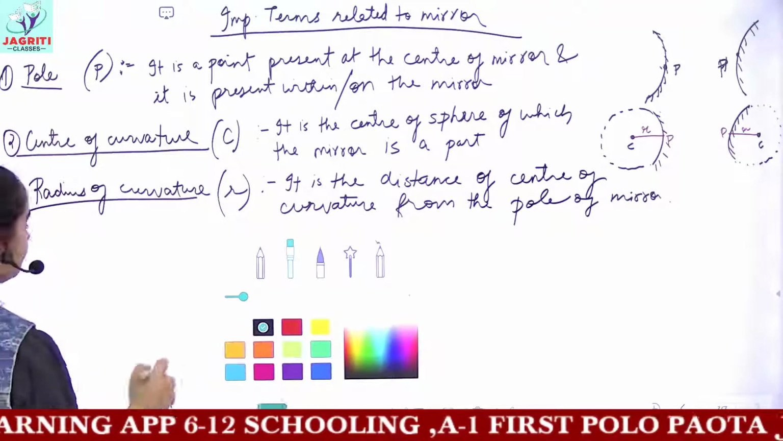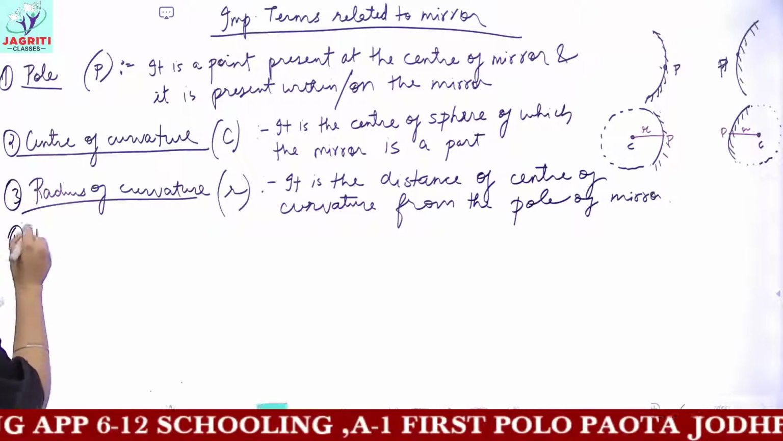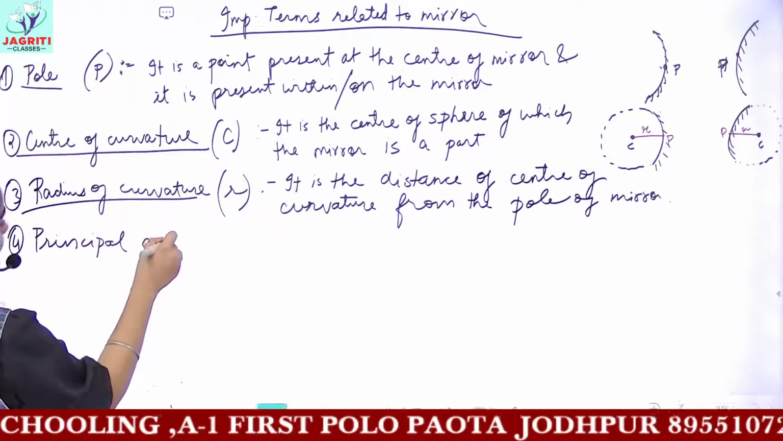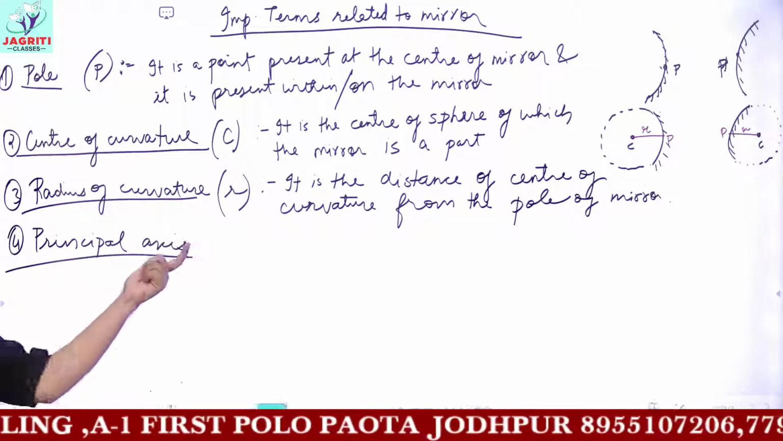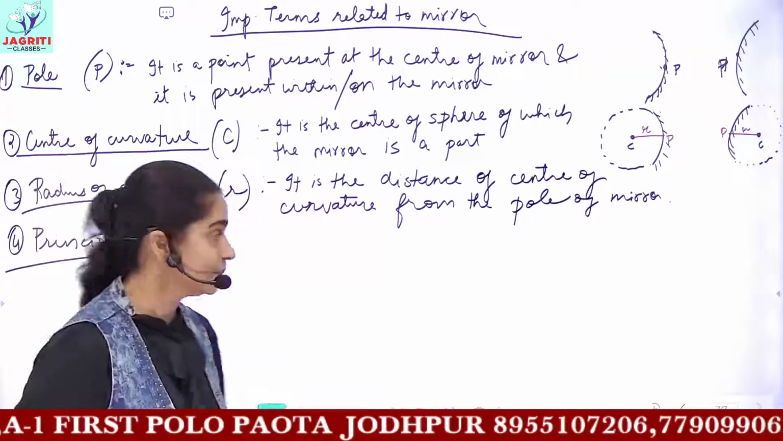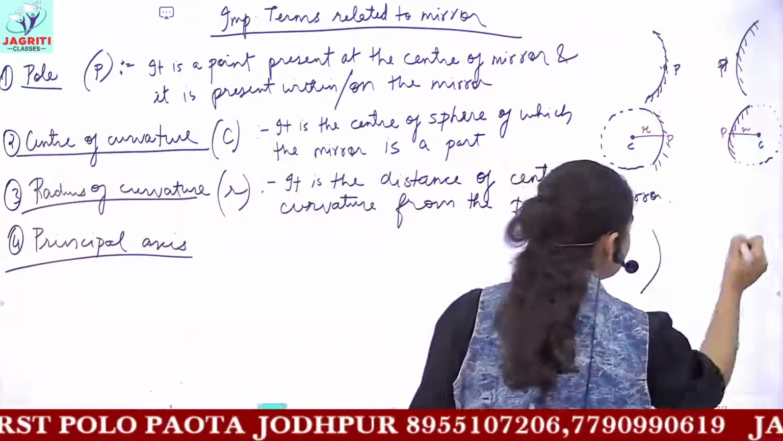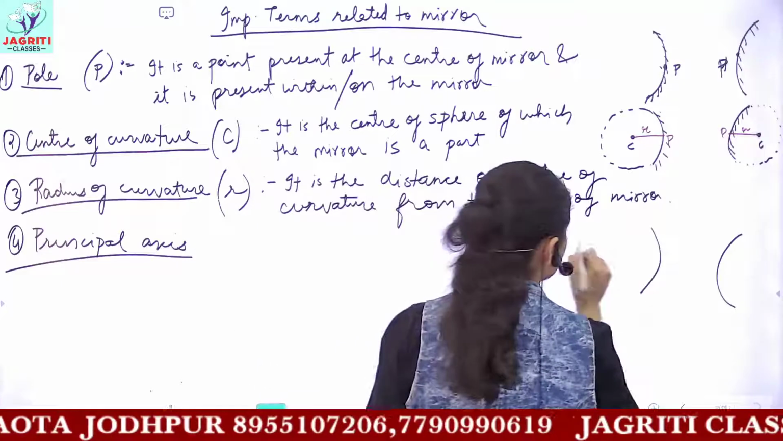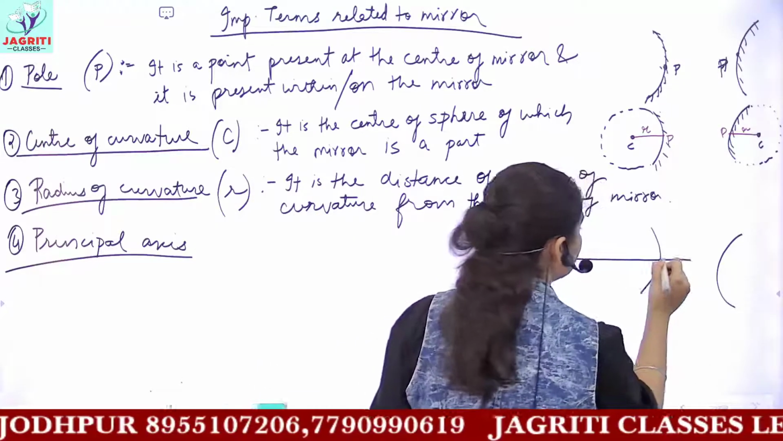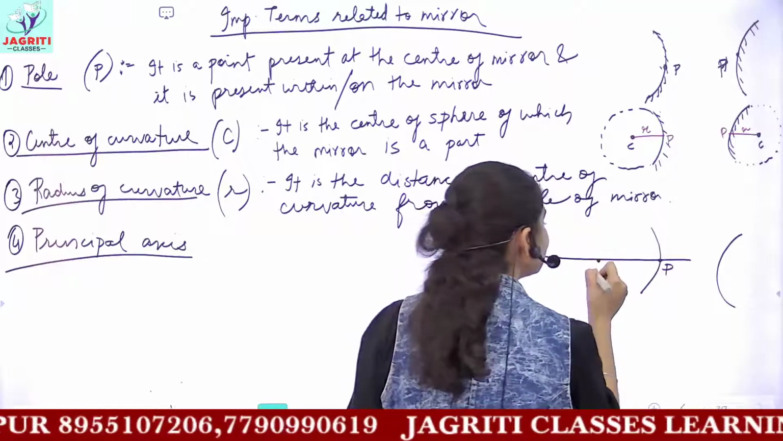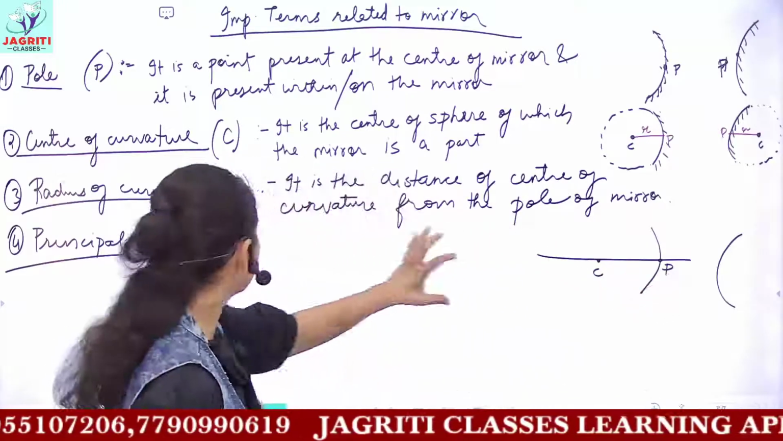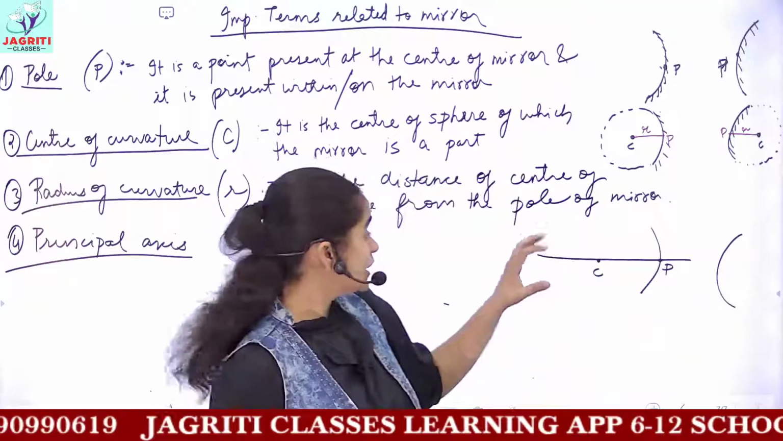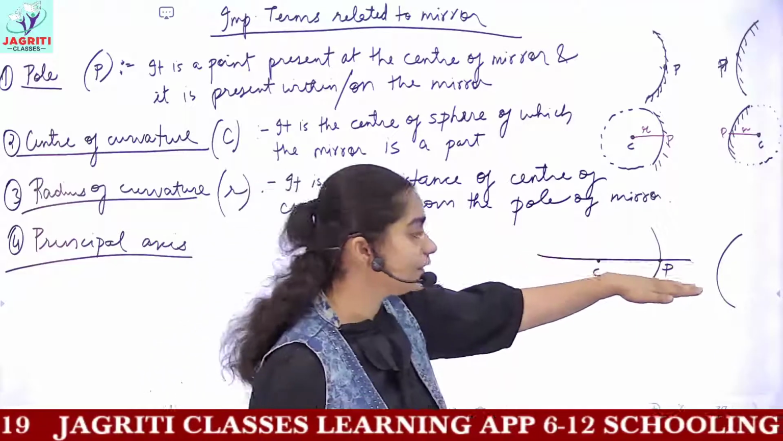Next you have a definition. The fourth definition is of principal axis. So what do you mean by principal axis? Axis means it is a line, a straight line. Principal axis is a straight line which joins the pole and the center of curvature. So principal axis would be the straight imaginary line which is joining the center of curvature with the pole.